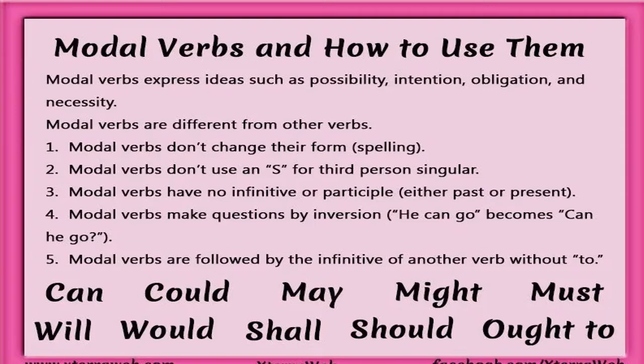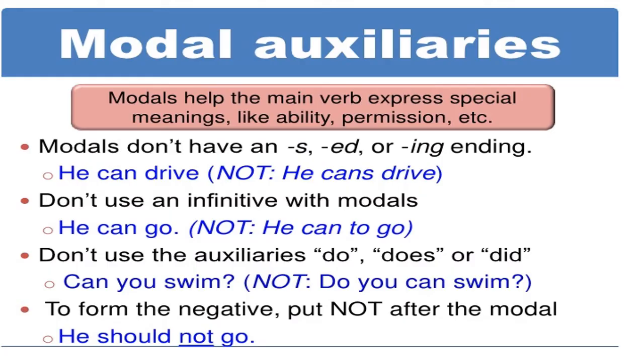When you are using them to make questions, you change the word order. He can go, can he go. Inversion means changing the word order, and they are followed by the infinitive of another verb without to. So I say can swim, I won't say can to swim. Can run, I won't say can to run. These are not accepted. So this is something you have to remember. They don't add s, ed, ing. They don't use the infinitive, that is to.